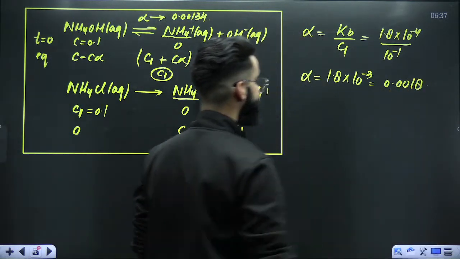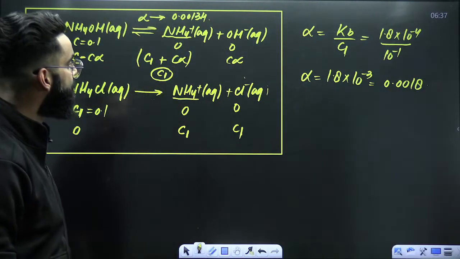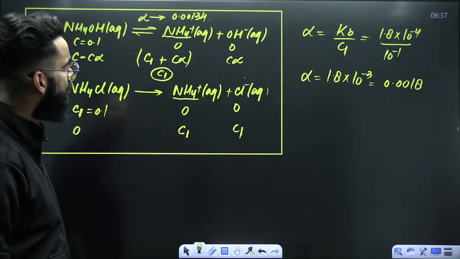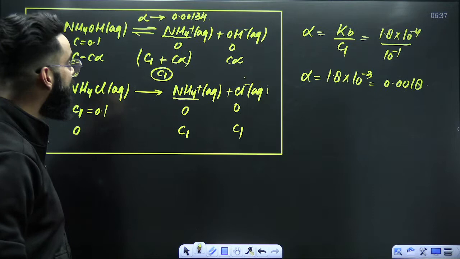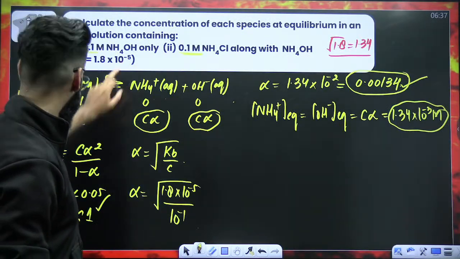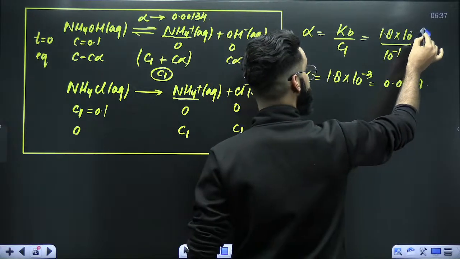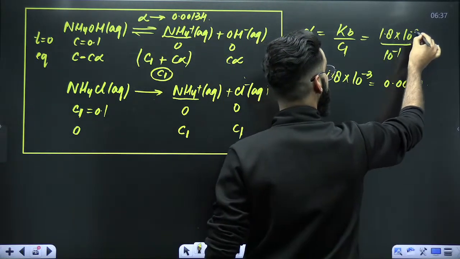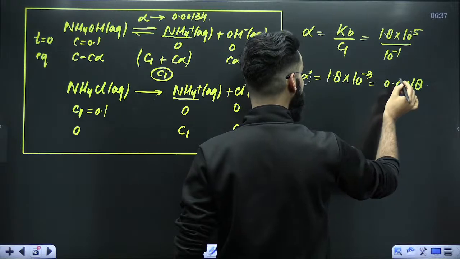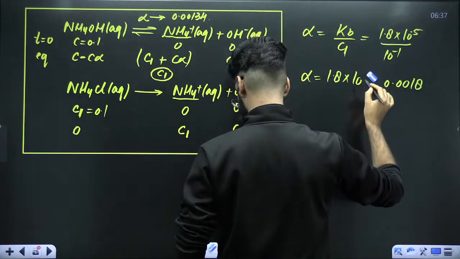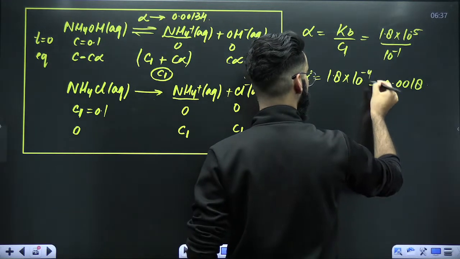0.0018 it will come. Right? Perfect? Is there some mistake? I think yes. It is 10 raised power minus 5 here. Sorry, this is not 10 raised power minus 4. This is 10 raised power minus 5. If this is 10 raised power minus 5, it's going to be 10 raised power minus 4 here.